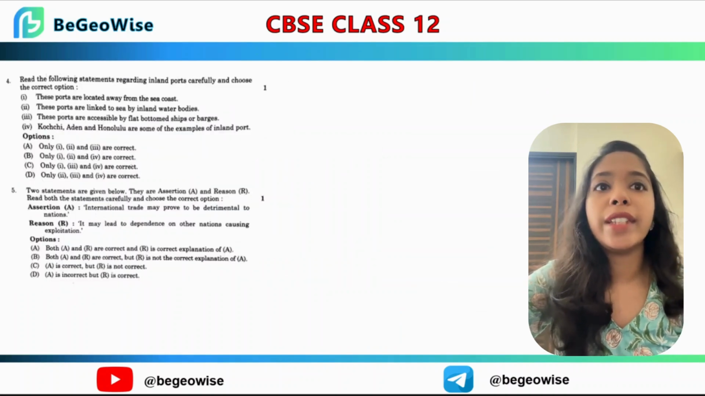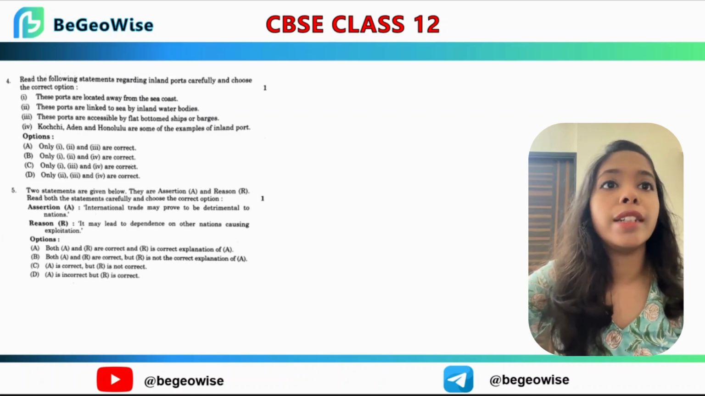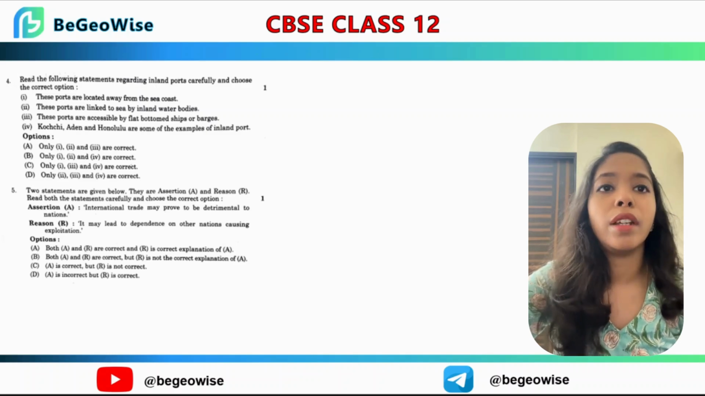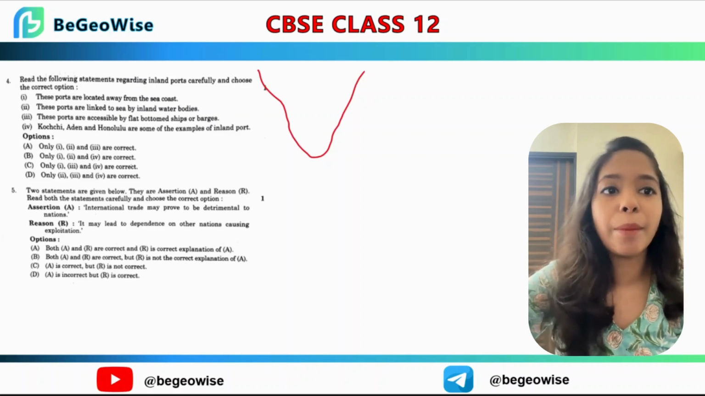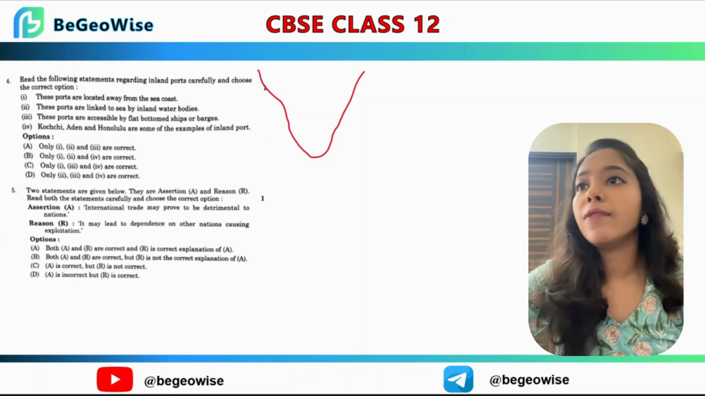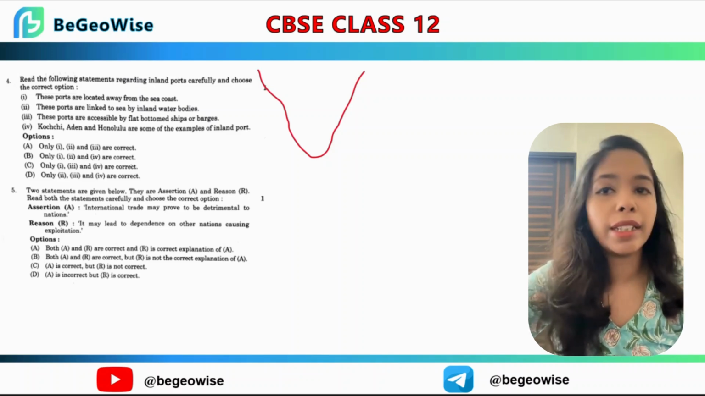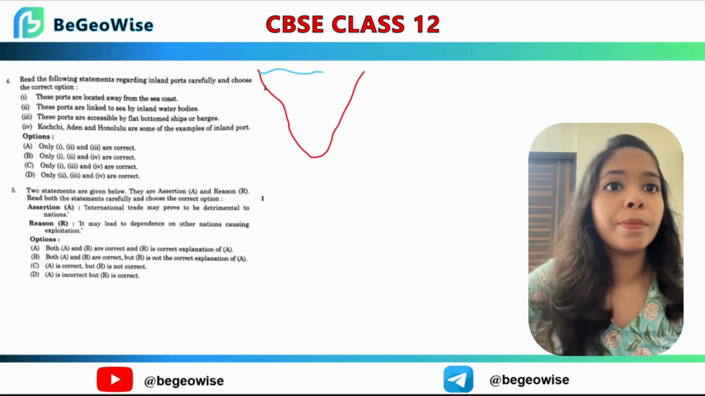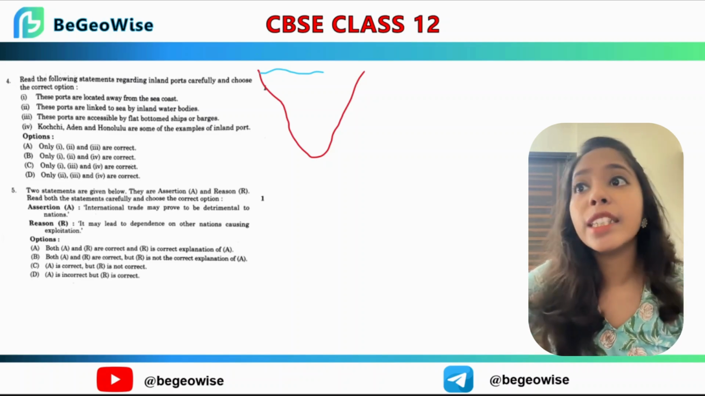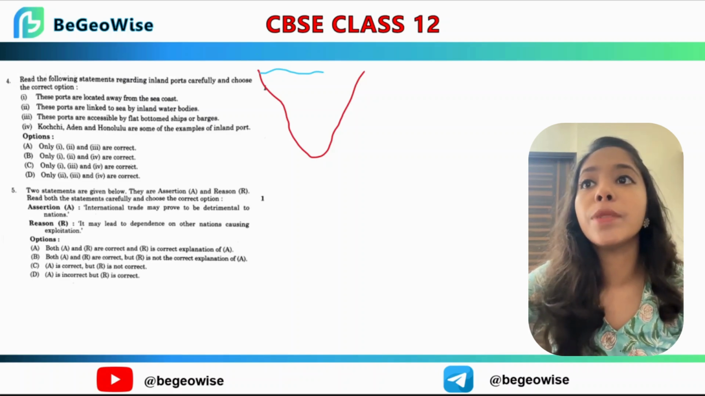Okay, so we have the next question, 4. Read the following statements regarding inland ports and carefully choose the correct option. Now, these ports are located away from the sea coast. Let's imagine how river navigation is happening. Second, these ports are linked to the sea by inland water bodies. Third, these ports are accessible by flat bottom ships or barges.